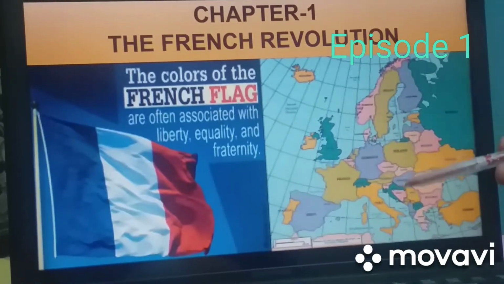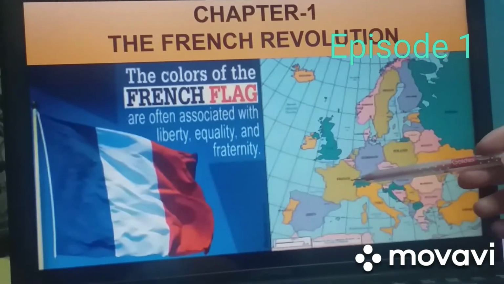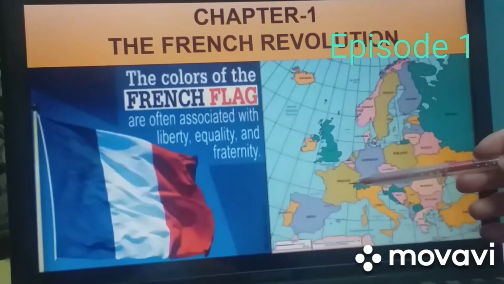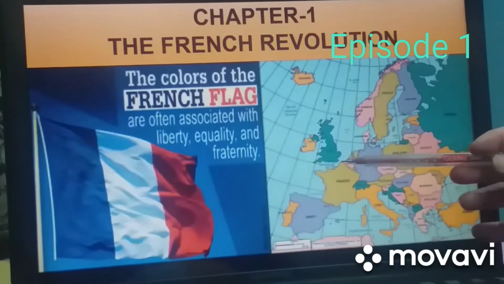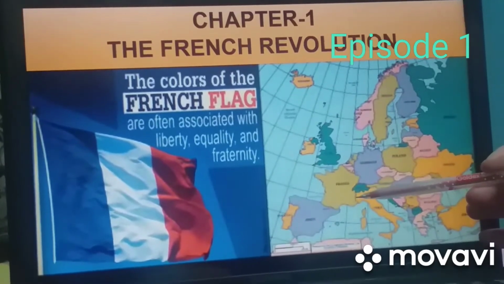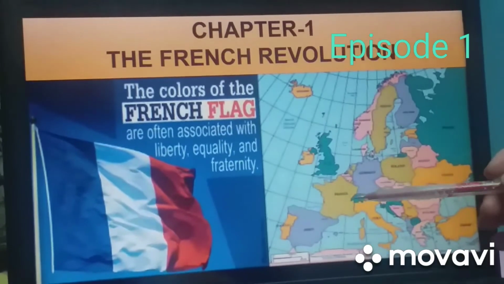On the other side you can see this is a map. In this map, this is the country France about which you are going to learn in this chapter. This yellow one is France, and it is a country of the Europe continent.